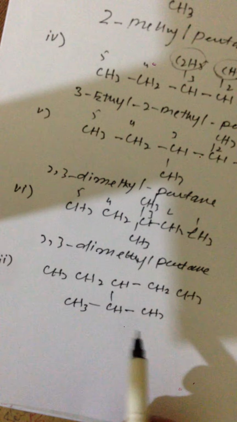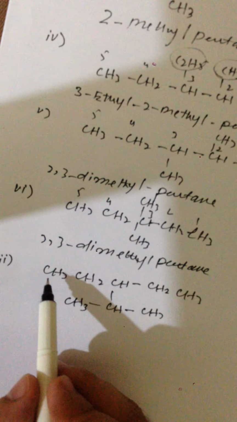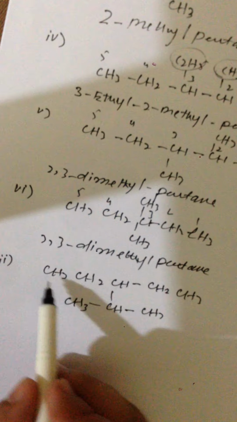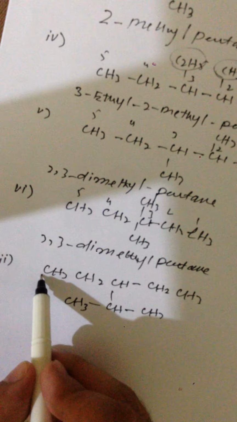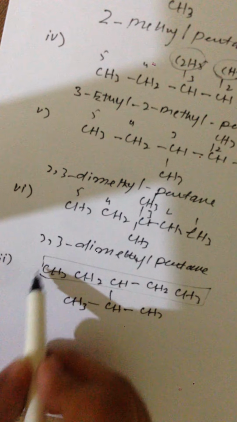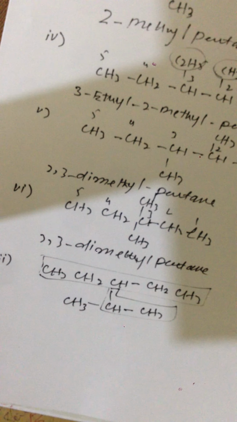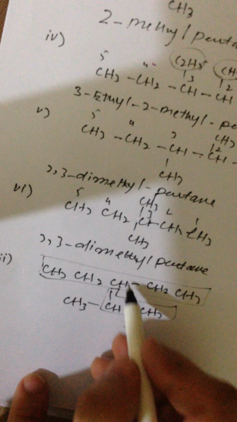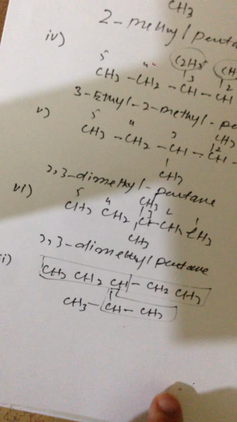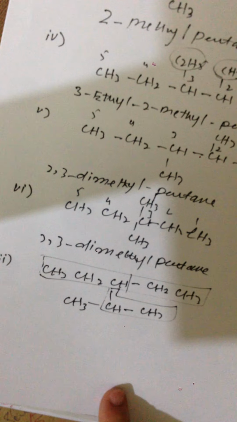Let's take the example of this. It consists of 1, 2, 3, 4, 5, 1, 2, 3, 4, 5. This chain as well as this chain. So there is a competition between these two chains. We are going to select the chain which carries more substituents.